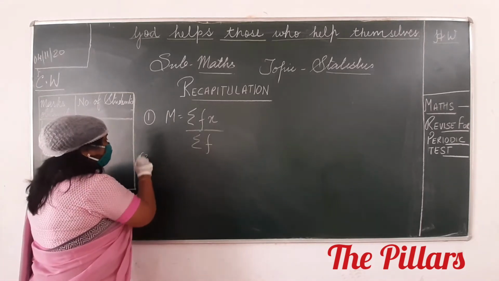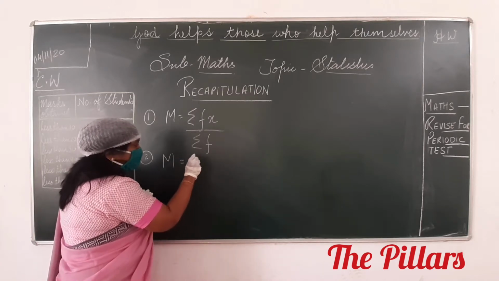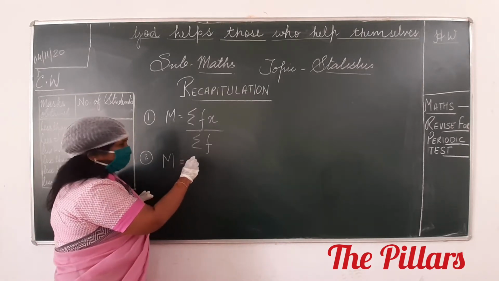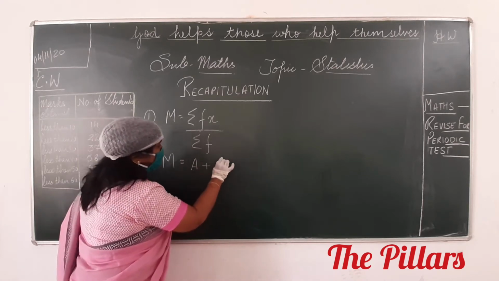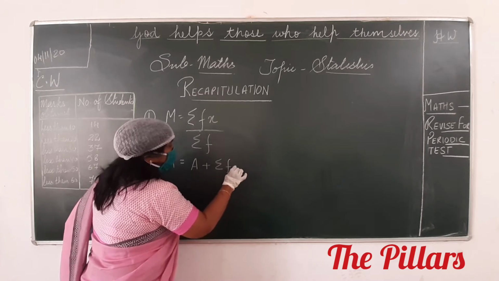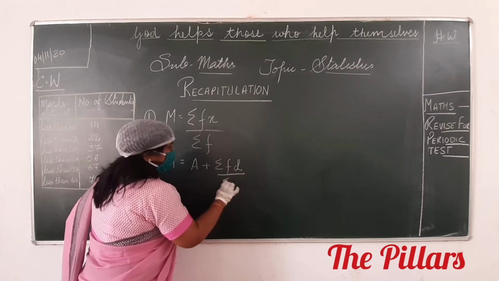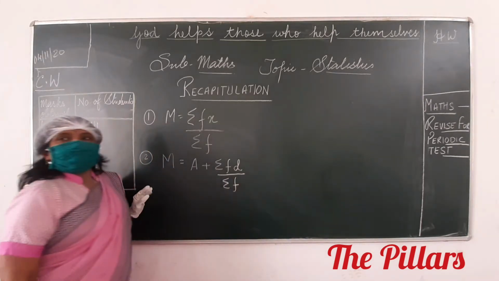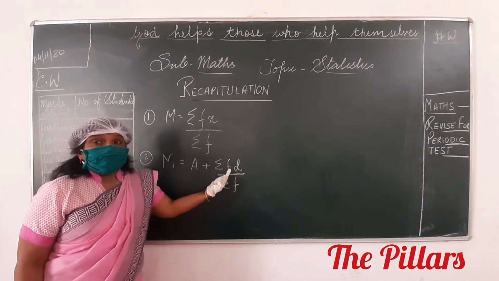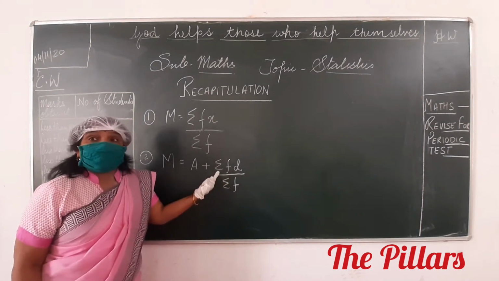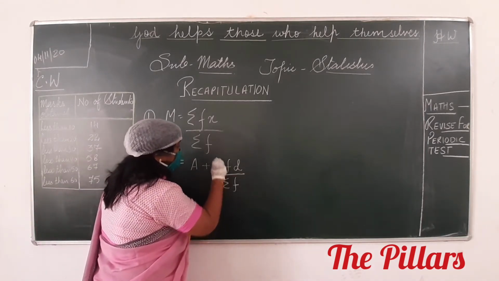And what is the formula for the assumed mean method? A plus sigma fd upon sigma f. When you write i here and you are showing this summation, this summation should also be from where to where? i is equal to 1 to n.